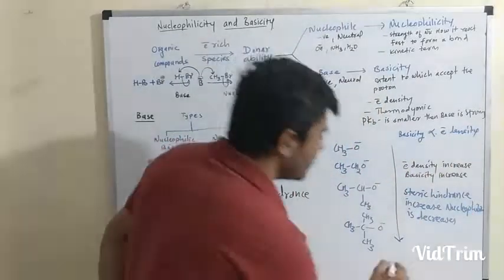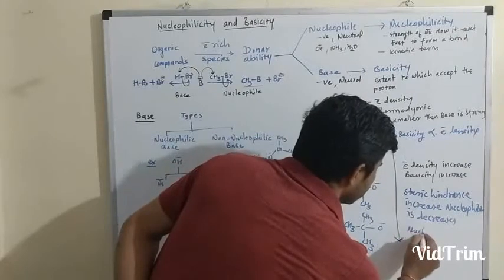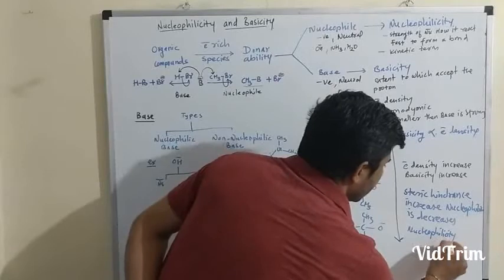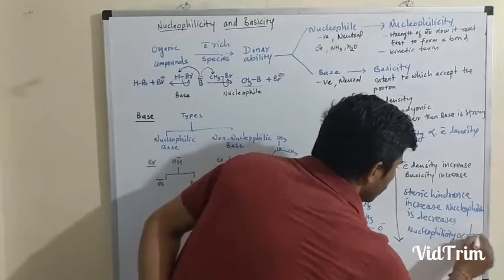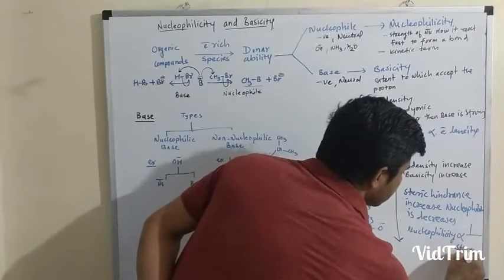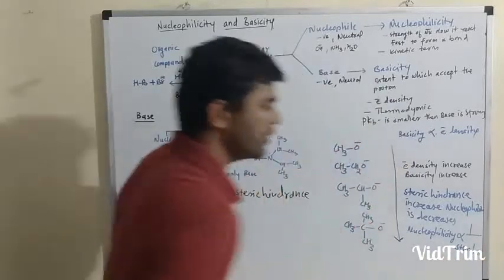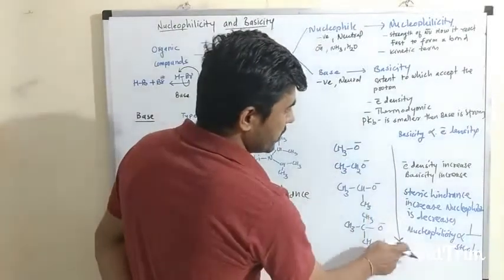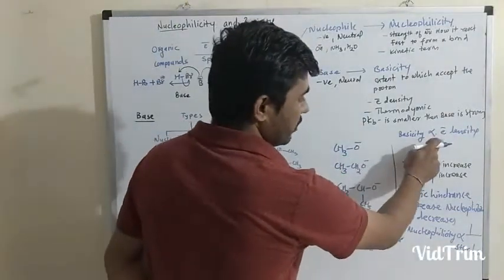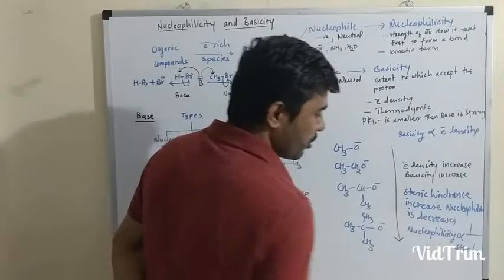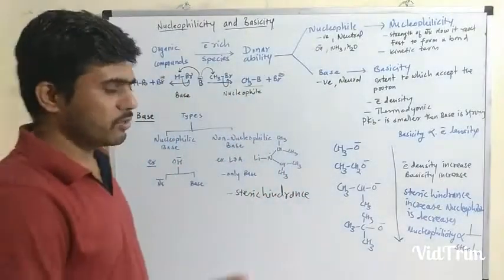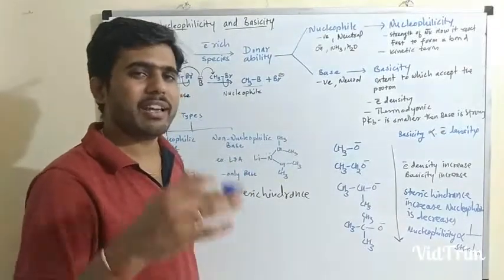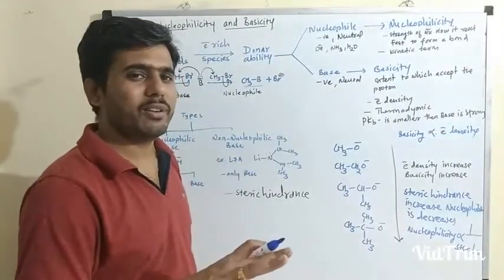While the nucleophilicity is inversely proportional to steric hindrance. If you remember these two terms, in short, basicity is directly proportional to electron density, and nucleophilicity is inversely proportional to the steric hindrance, then you can easily find out which is more nucleophilic, which can act as a nucleophile, which can act as a base.